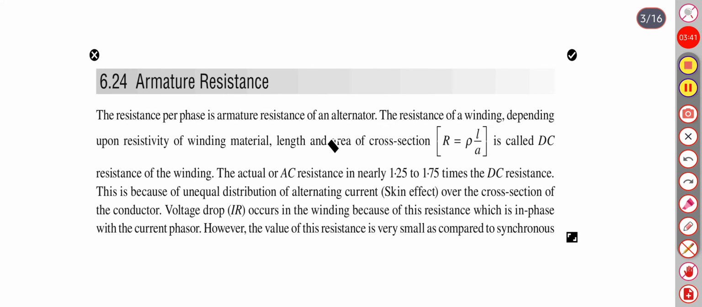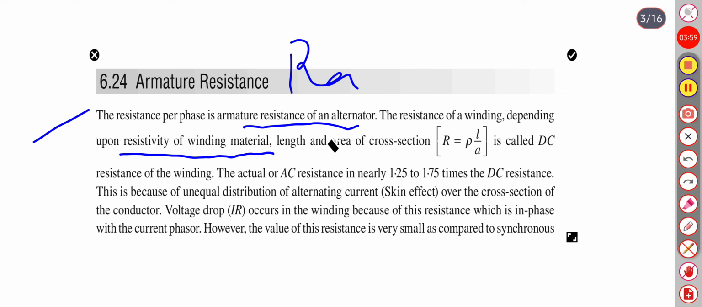Now, what is the armature resistance, Ra? The resistance per phase in armature winding of an alternator is called armature resistance. Resistance of a winding depends upon the resistivity of the winding material, length and area of the cross section. So R equals rho L by A. Rho is the resistivity, L is the length and A is the cross sectional area. It is called DC resistance of the winding.